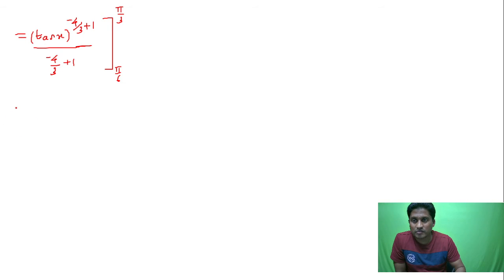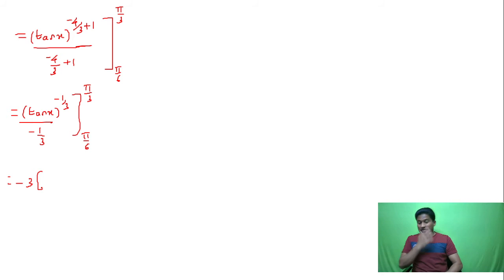So this is equal to tan x to the power of minus 1 by 3 upon minus 1 by 3, between the limits pi by 6 to pi by 3. This goes to the numerator, so you will get minus 3. I'll skip one step. The upper limit will be tan 60, right? Tan 60 is root 3. So this is root 3 to the power of minus 1 by 3.